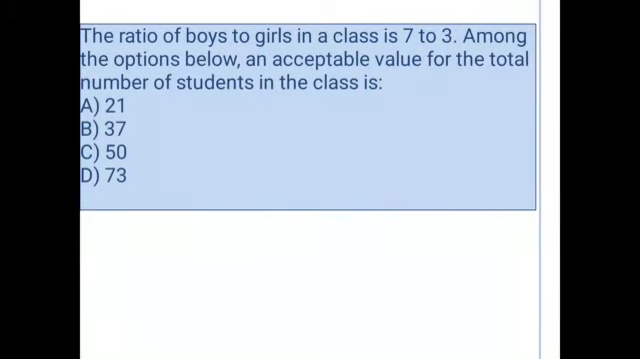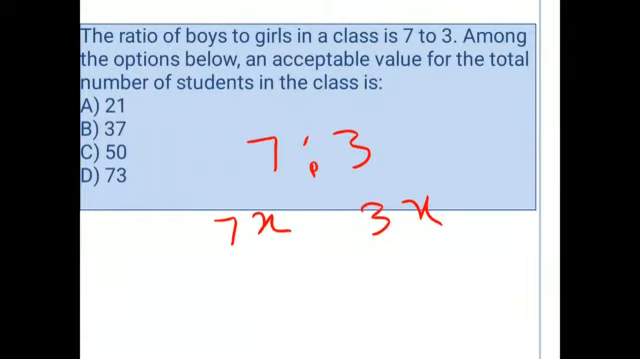The ratio of boys to girls in a class is 7:3. Among the options below, an acceptable value for the total number of students in the class is? Given that the ratio of boys to girls is 7:3, if we take a variable x, then the total number of boys in the class is 7x and the total number of girls is 3x.